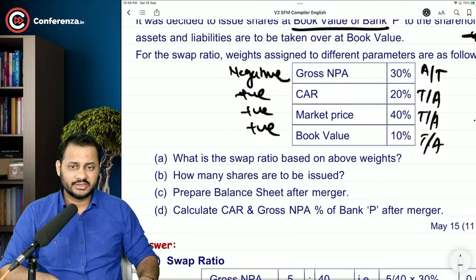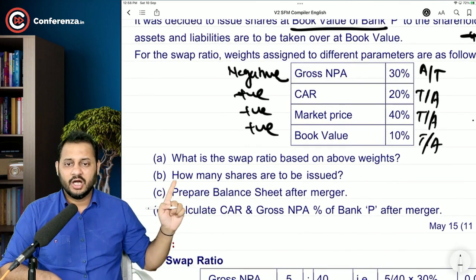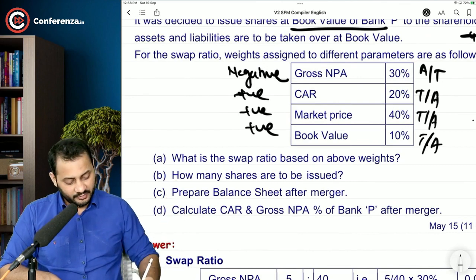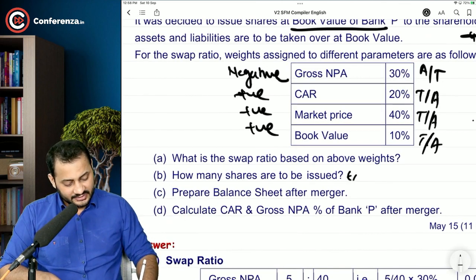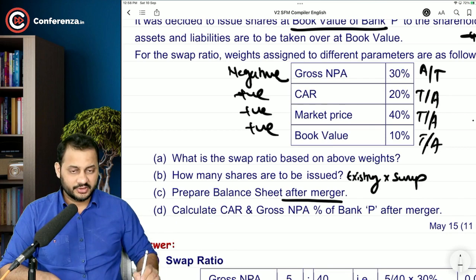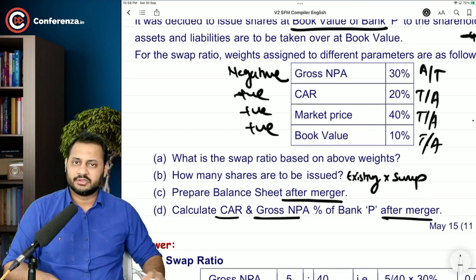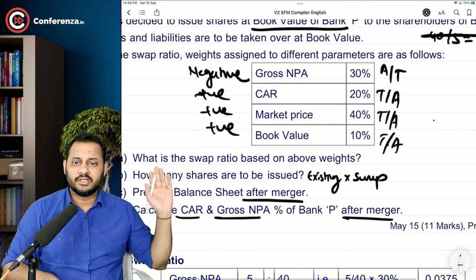There are four things that we have to calculate. The first thing is what is the swap ratio based on the above weights. How many shares are to be issued? It will be the existing shares of the target company multiplied by the swap ratio. Prepare a balance sheet after merger. Calculate the CAR and gross NPA after merger. Very simple. So first of all, let's find out the swap ratio.